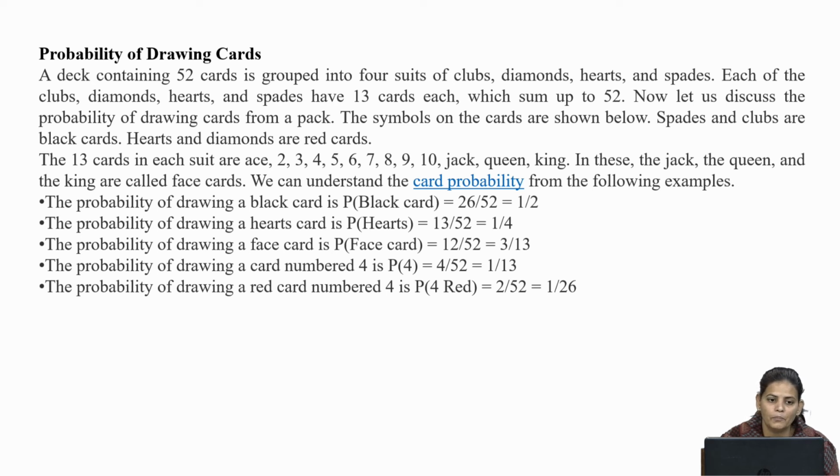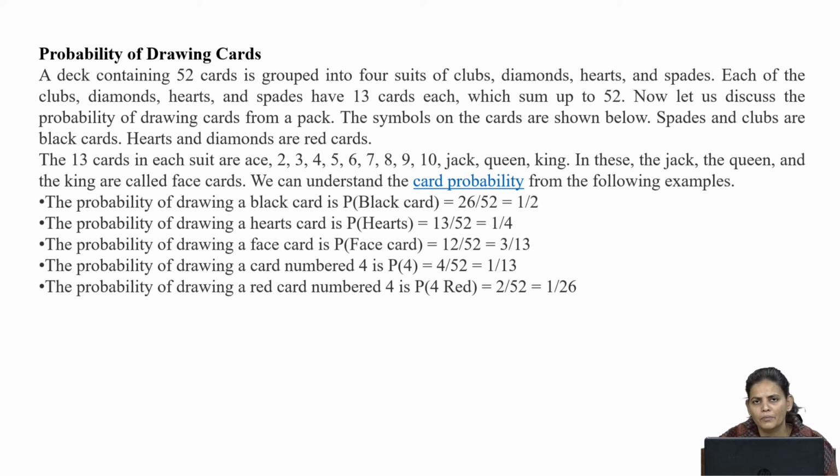Now, let us discuss the probability of drawing a card from a pack. The symbols on the cards are shown below. You can see the cards: spade and club are black cards, heart and diamond are red cards, and there are 13 cards in each suit, starting from ace, 2, 3, 4, 5, 6, 7, 8, 9, 10, jack, queen and king. Among these, the jack, the queen and the king are called face cards.